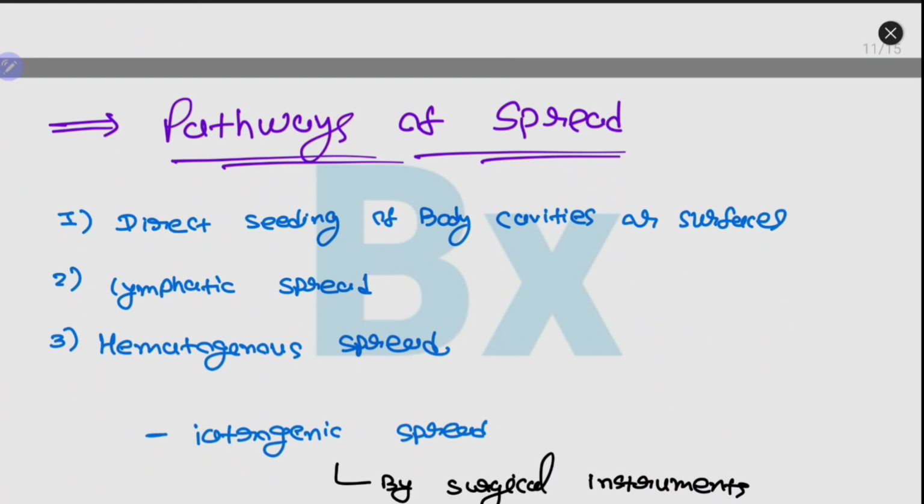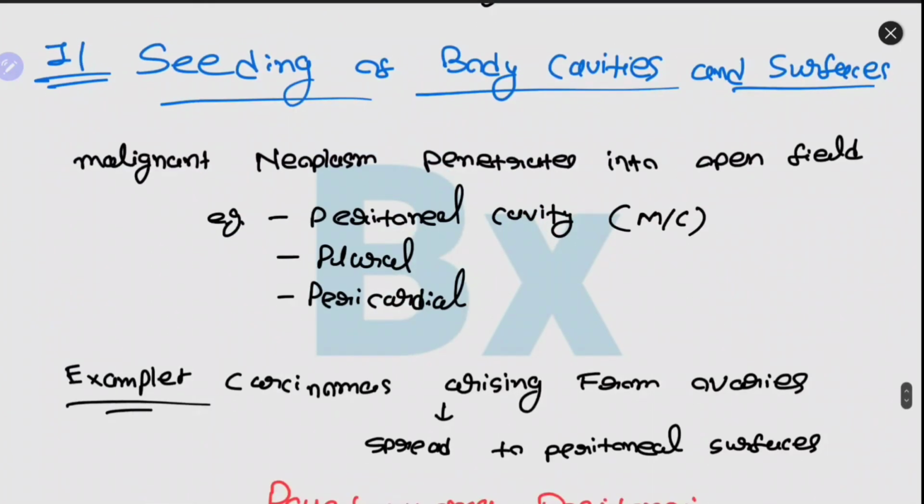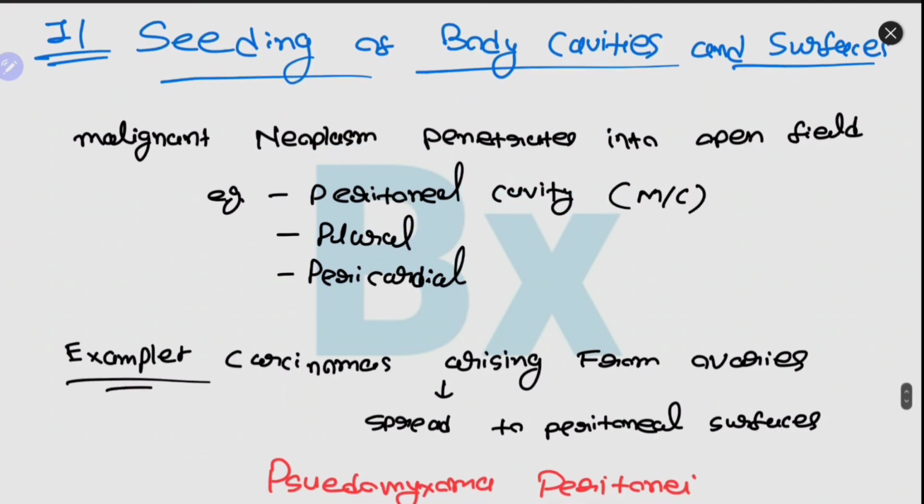There are mainly three pathways of tumor spread. One is direct seeding of body cavities or surfaces, another is lymphatic spread, and the third is hematogenous spread. Yes guys, there could also be iatrogenic spread of the tumor due to surgical instruments or a surgical procedure. When tumor spread occurs this way, it is termed iatrogenic spread. First we will discuss seeding of body cavities and surfaces.